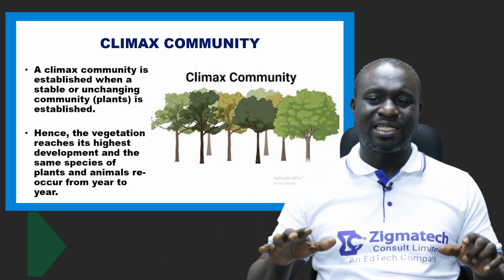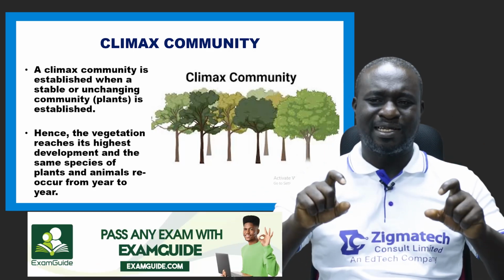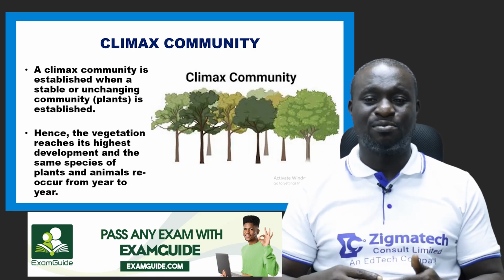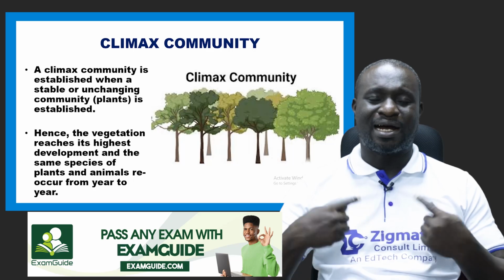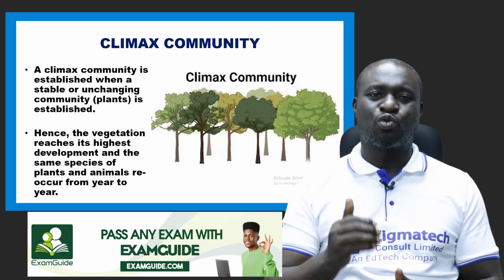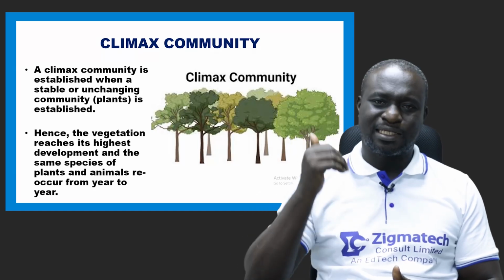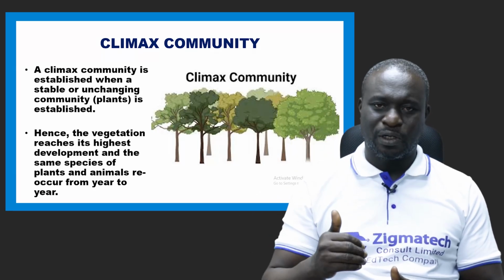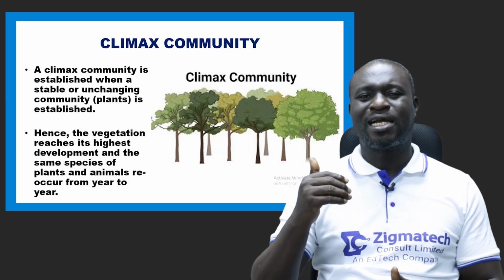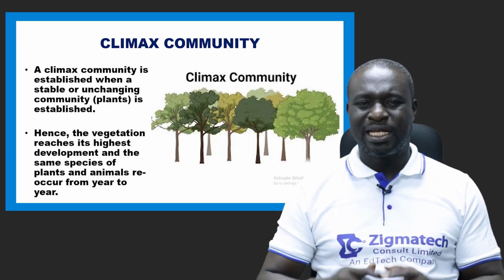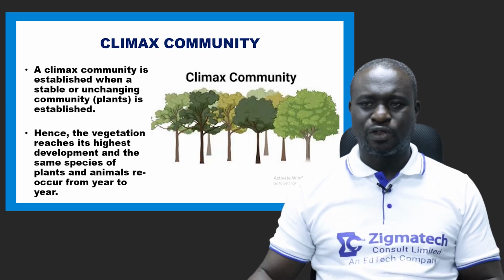Hence, the vegetation reaches its highest development, and the same species of plants and animals reoccur year after year. That is when we say a climax community has been reached. The organisms you find in a climax community are usually complex organisms, not simple organisms.